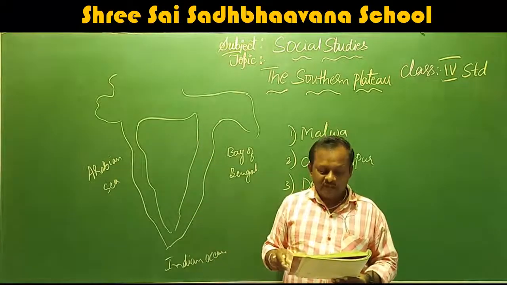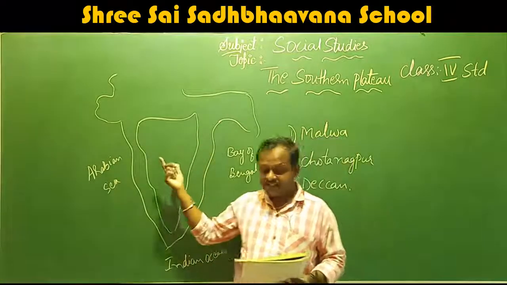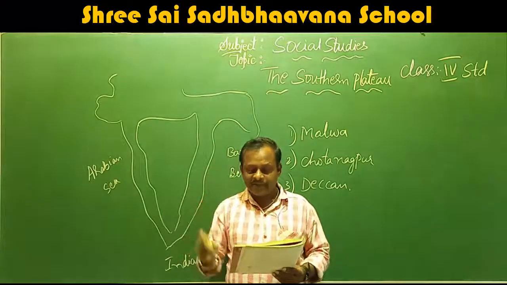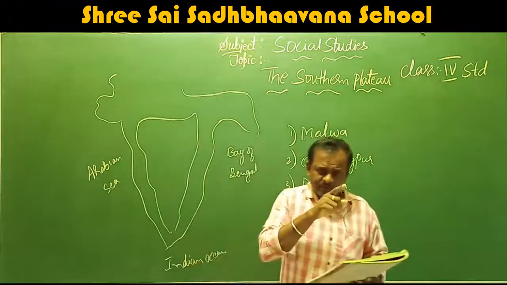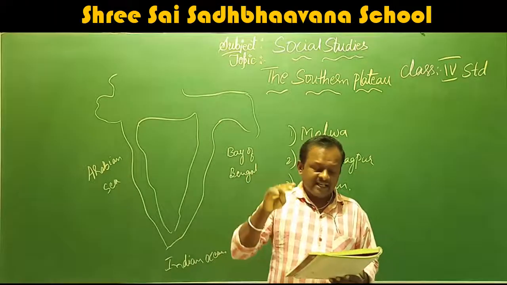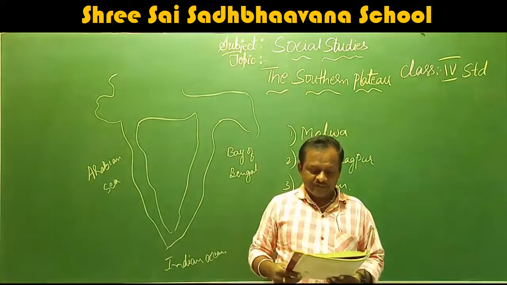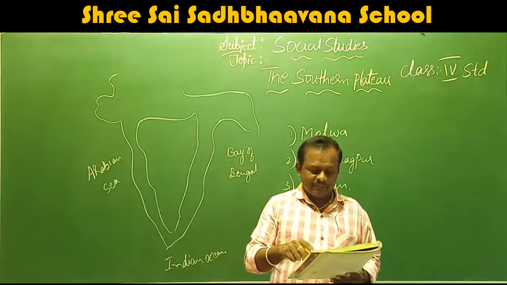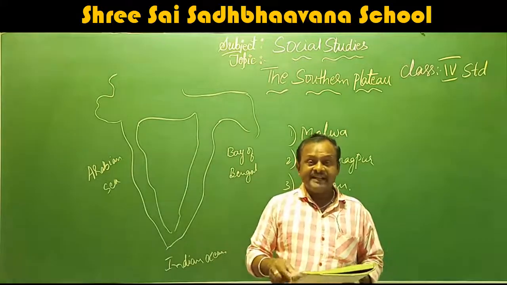So this is about the location of the southern plateau and the meaning of the plateau. If you want, underline that a plateau is an area of flat land that is higher than the land around it. Next, the important terms are Malwa, Chota Nagpur, and Deccan.